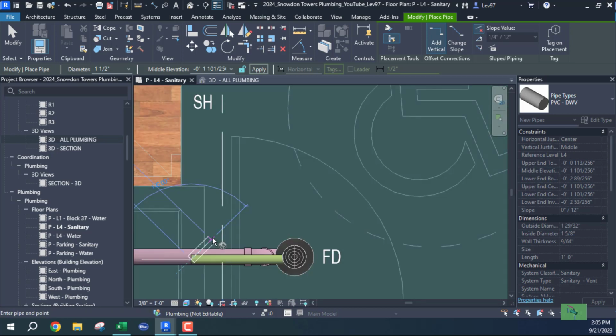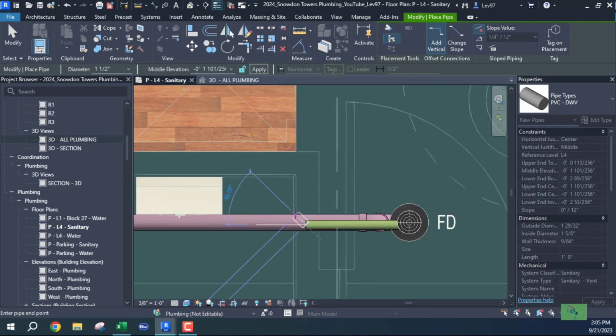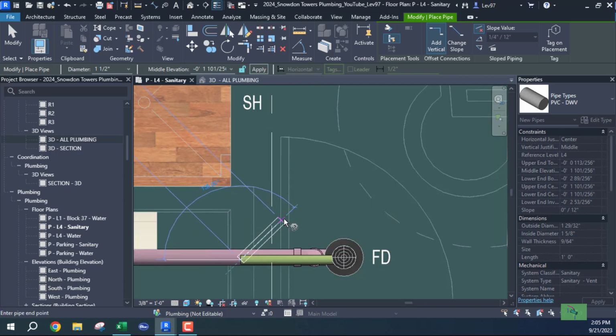So what I've done is, for my vent system, is going to be 11 feet above the floor. So from here, I want to come off at 45 degrees. But before I do that, what I want to change is my middle elevation. And the middle elevation is going to be 100. And after I set that middle elevation at 100, I can come back down. And my angle can be 135. In this case, it's going to be 135.